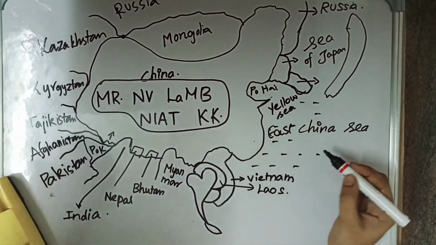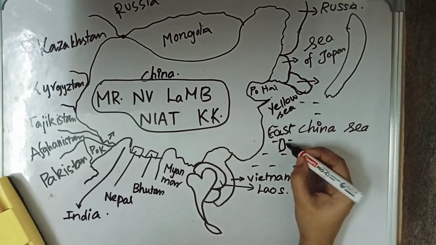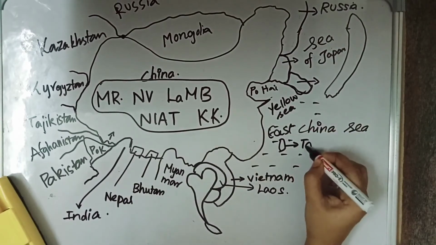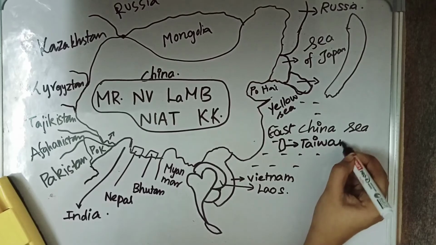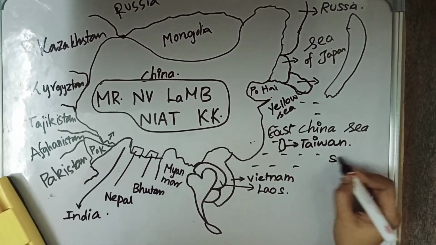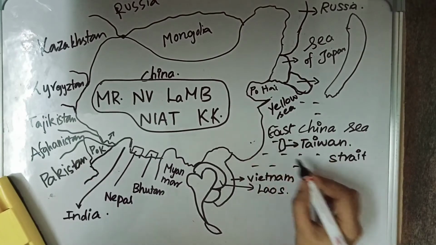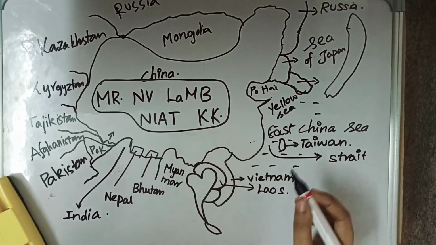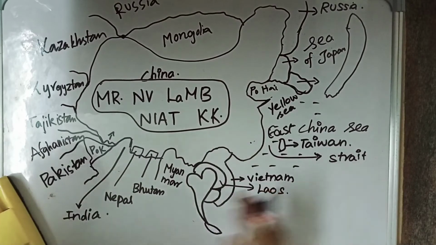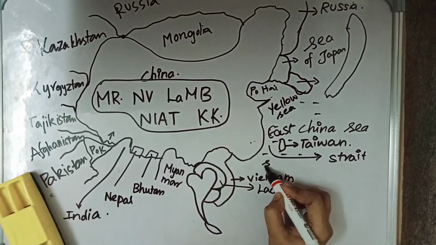Below the East China Sea, we have Taiwan. Between China and Taiwan, we have the Taiwan Strait. And below that, we have the South China Sea.